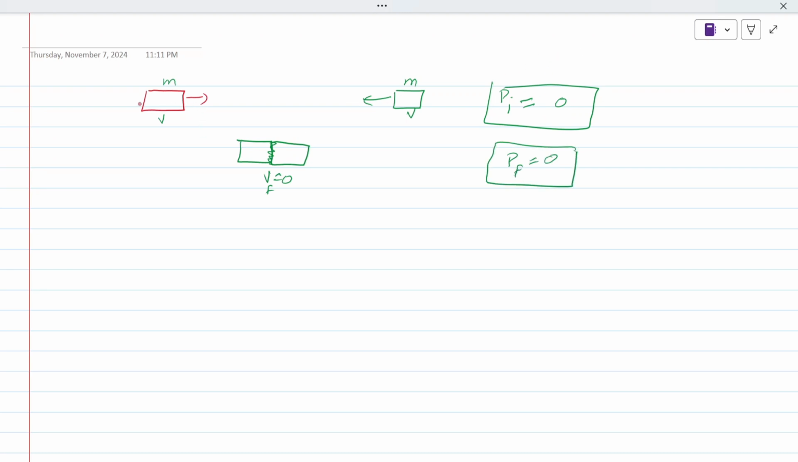But if we talk about the energies, what was the initial energy? It was mv square. What is the final energy? It is zero. So the kinetic energy is not conserved. It is called inelastic collision.